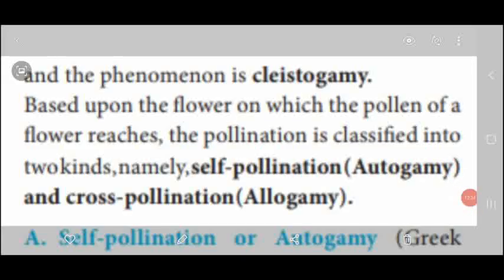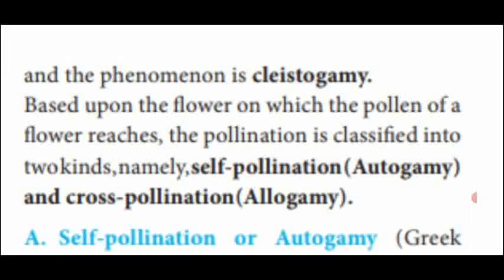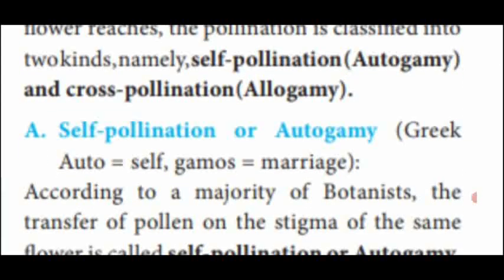Dear students, the next type of pollination is also there. That one you already studied in 10th standard. That is self-pollination, autogamy, cross-pollination and allogamy. So what is self-pollination? It is the transfer of pollen grains from the anther to the stigma of the same flower. That pollination is called self-pollination. Self-pollination is otherwise named autogamy. Self-pollination takes place in the bisexual flower.